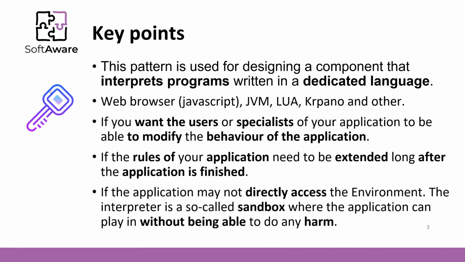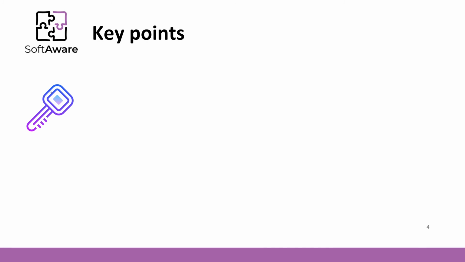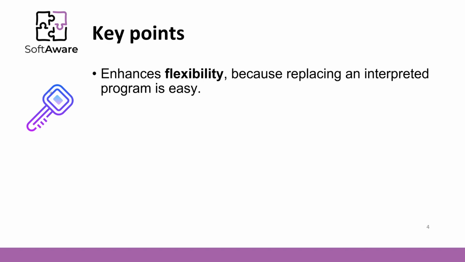We can run interpreted programs in a sandbox and supervise them, so they don't do any harm. That's why virtual machine languages such as Java or .NET are safer in comparison to the languages that produce machine code. As always, the good things such as flexibility and control come at a price.